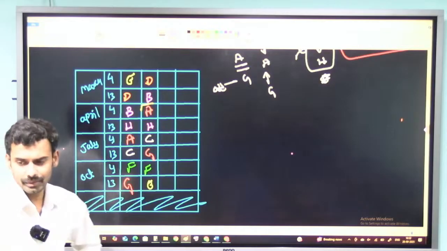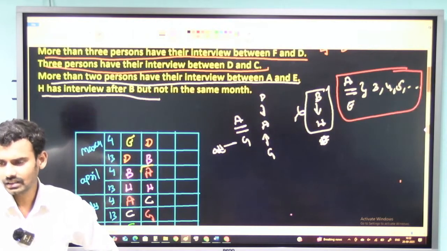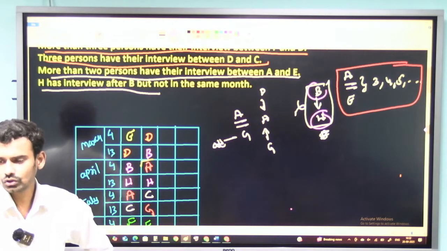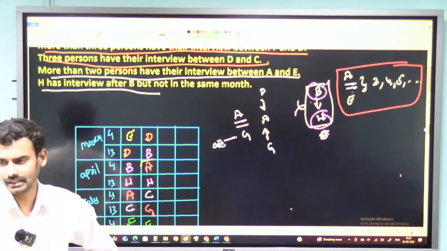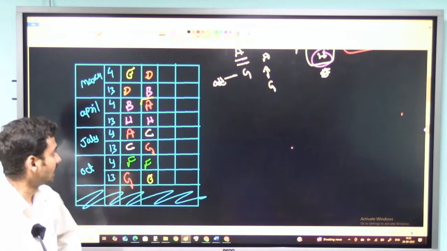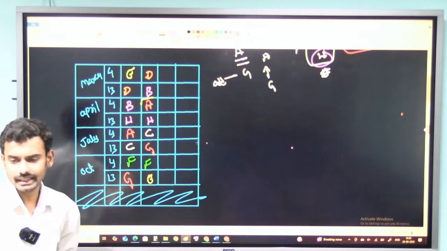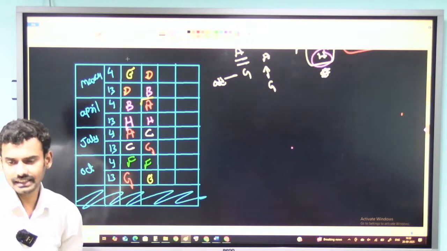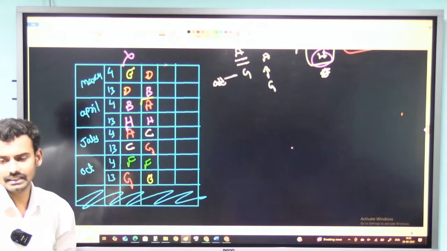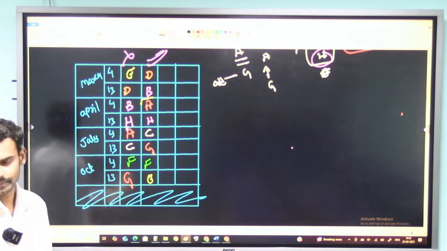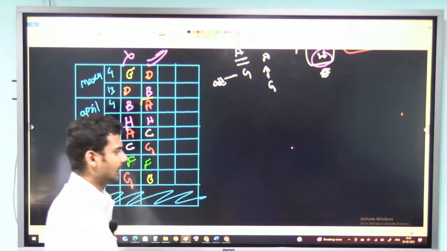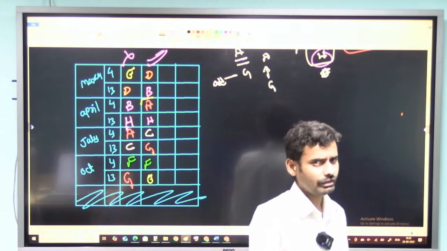But one more piece of information was that it is not just that H is below B. It is also saying that they should not come in the same month. But if I observe the first condition, here both B and H are coming in the same month. So I can safely say that the first condition is not a valid condition and the final answer will be the second one.